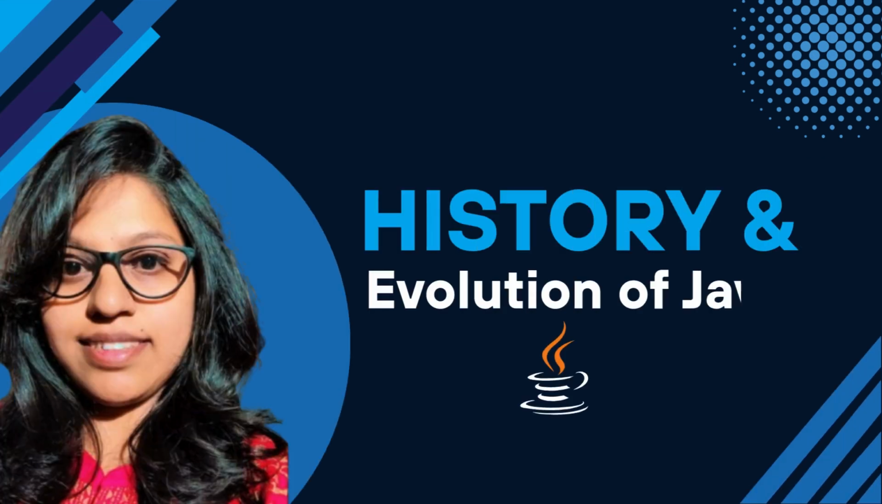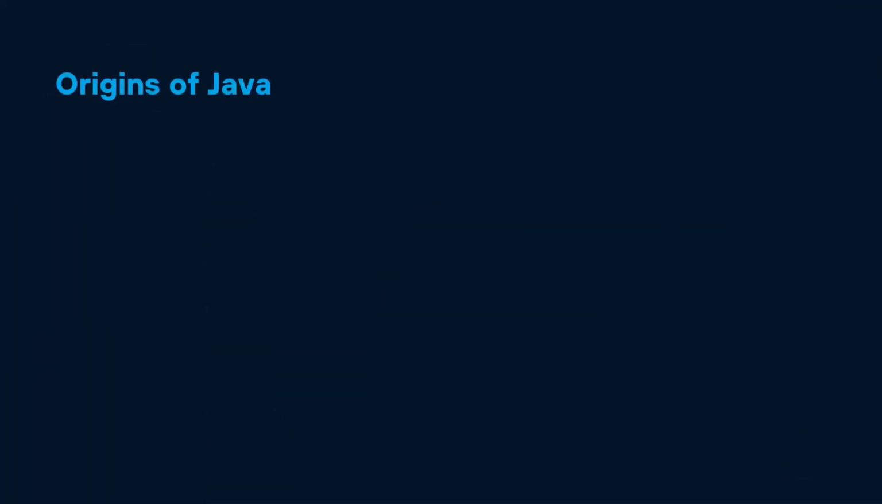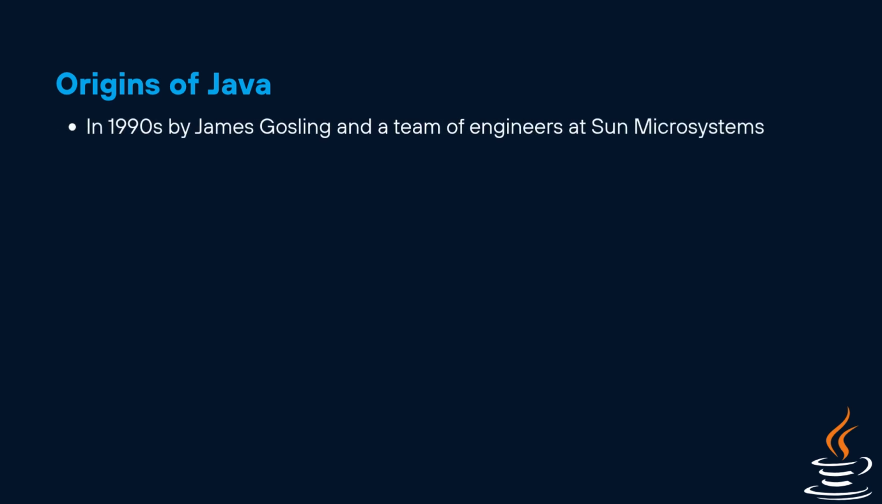In this video, we are going to talk about the history and evolution of Java. Origin of Java. Java has a fascinating story. It was created in the early 1990s by James Gosling and a team of engineers at Sun Microsystems. Originally, it started as a part of something called the Green Project. The goal was to create software for consumer devices like interactive TVs and set-top boxes.